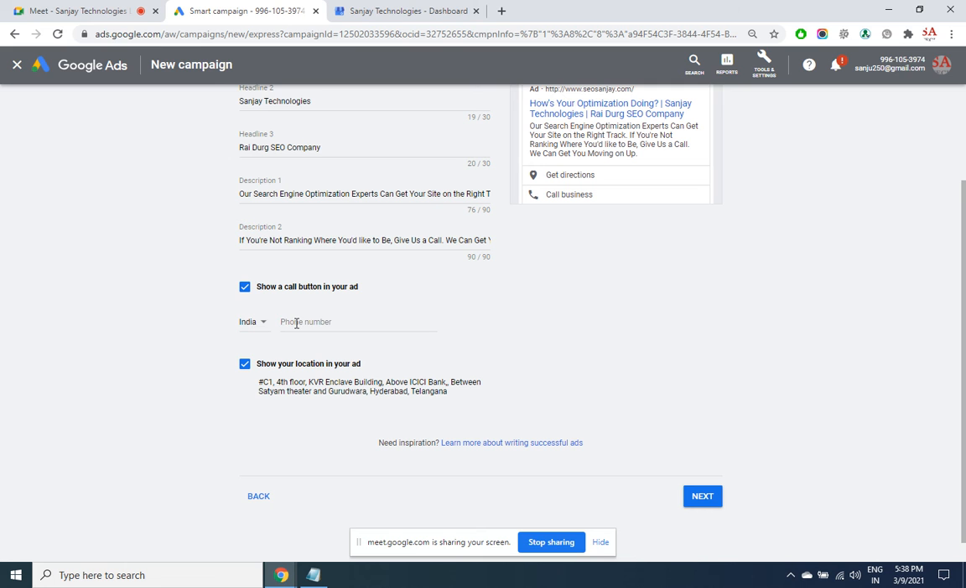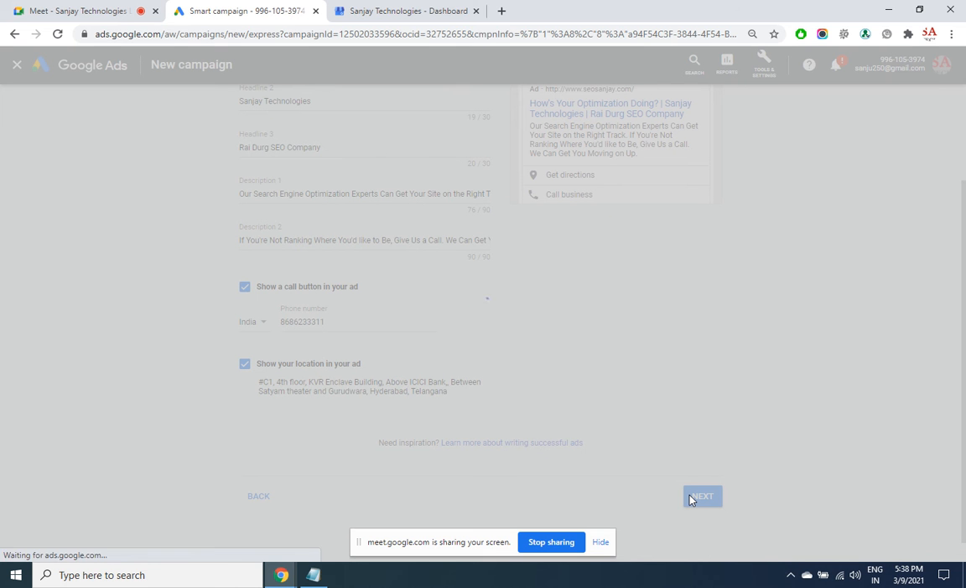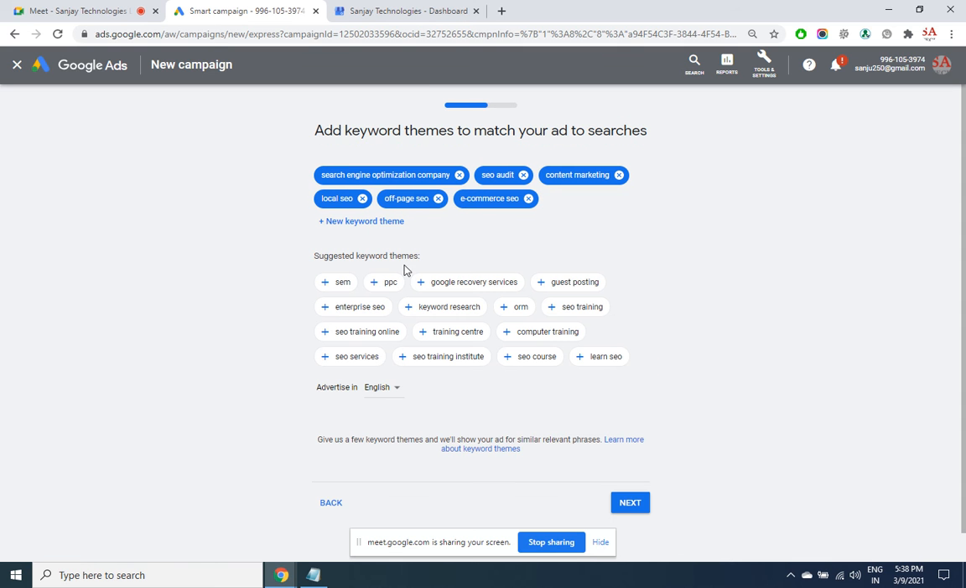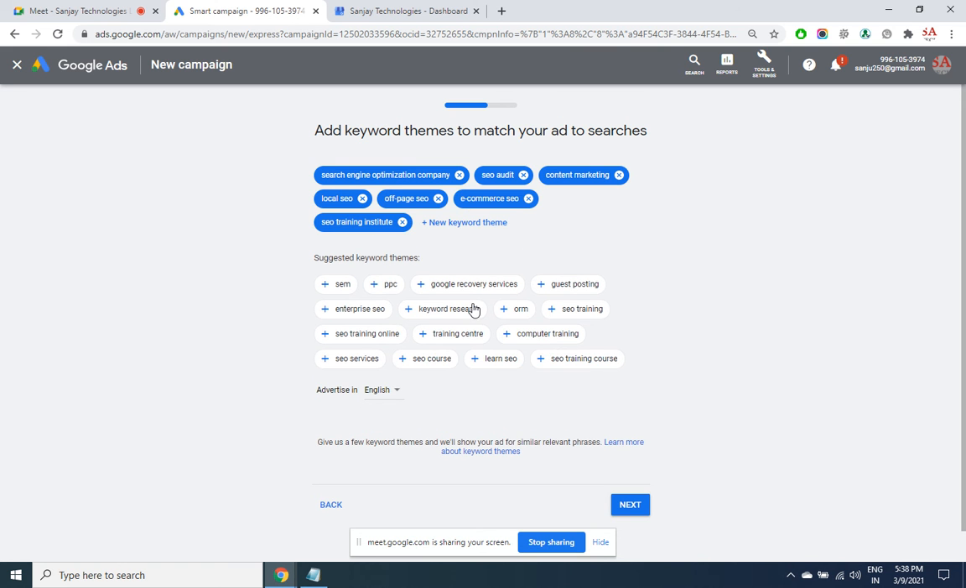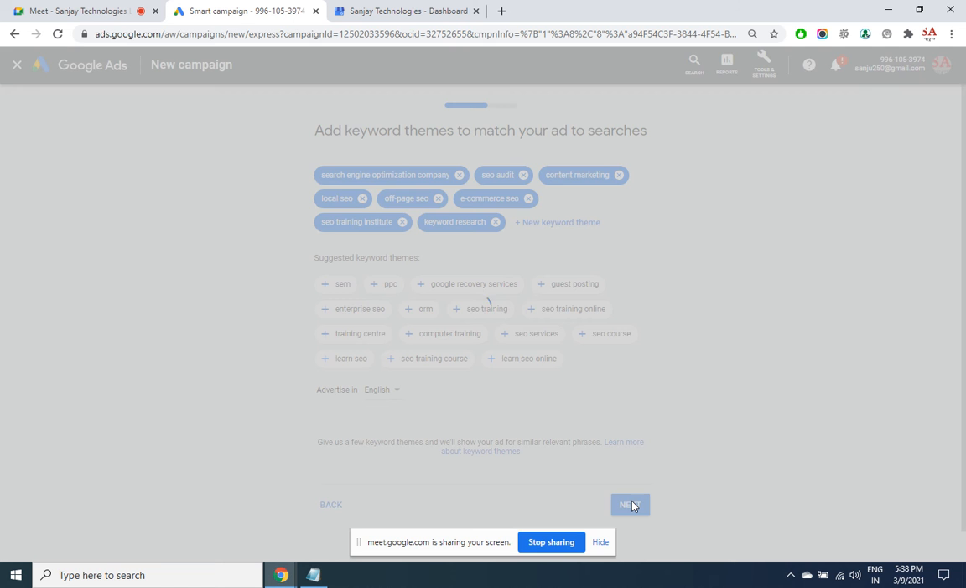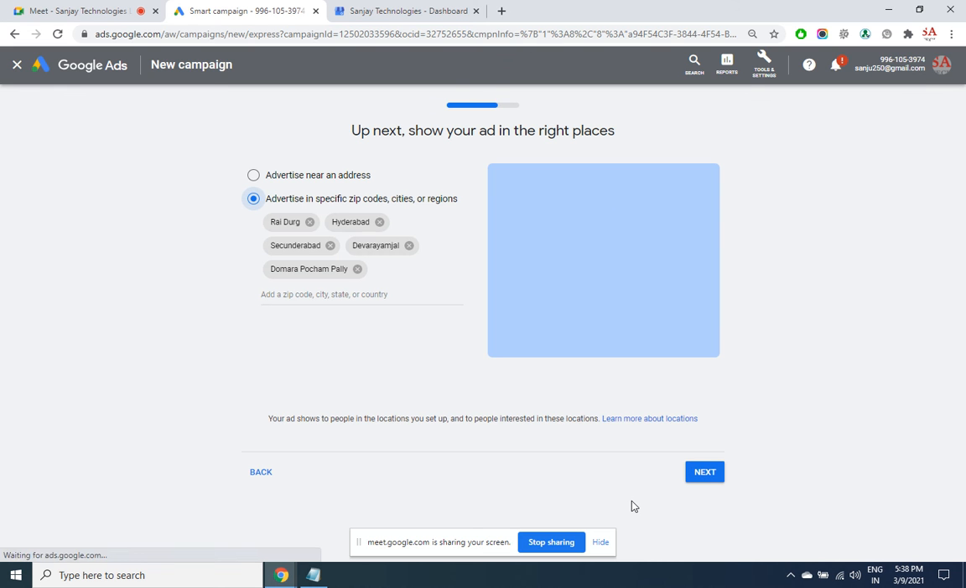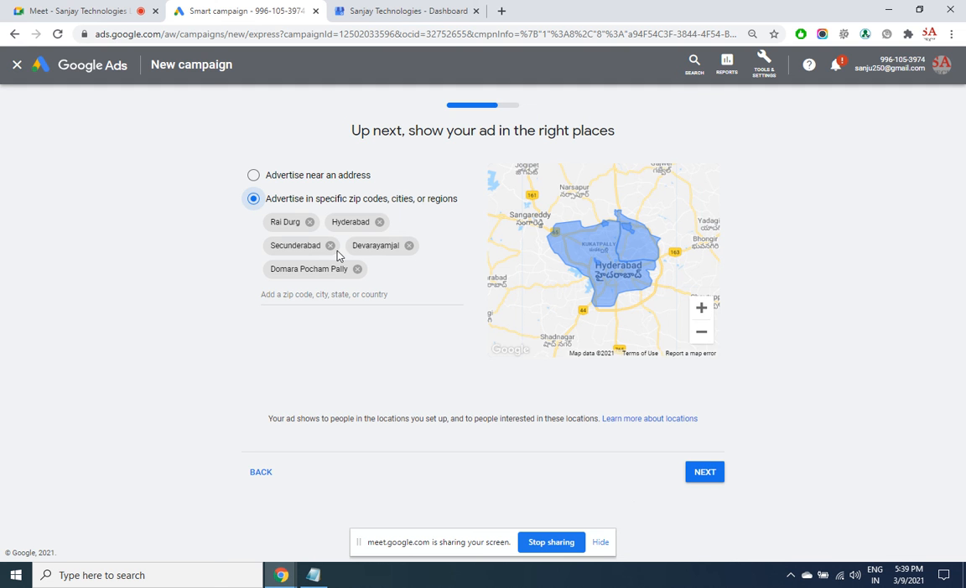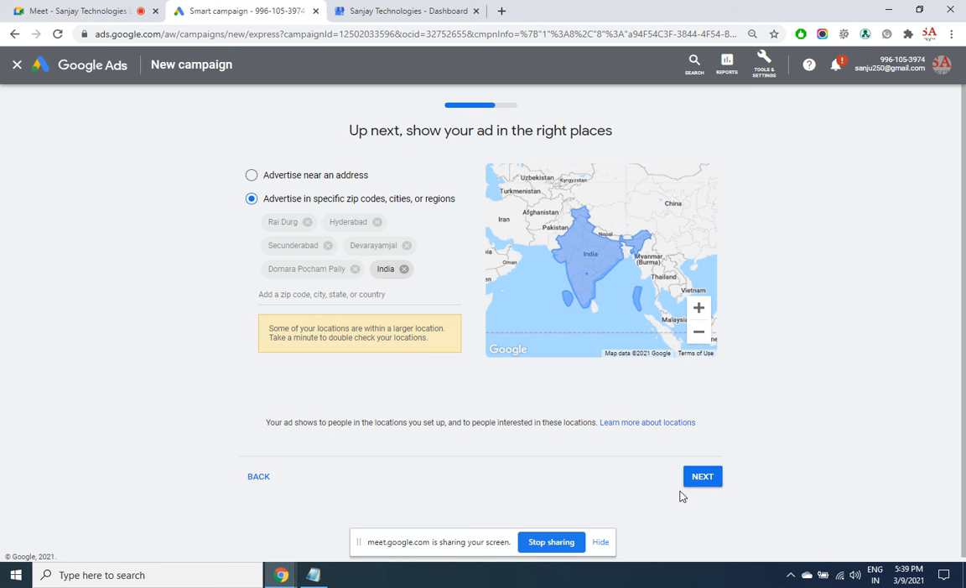The phone number is missing in my HTML code, which means I can mention it here. All the keywords have come automatically. So in case you want to add more keywords, you can. Click on next. Where all do you want to display that? You can type your location. Next.